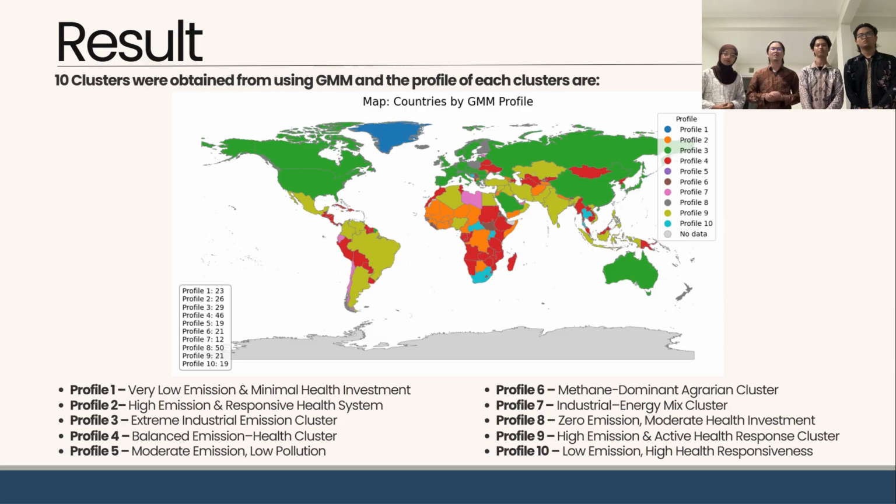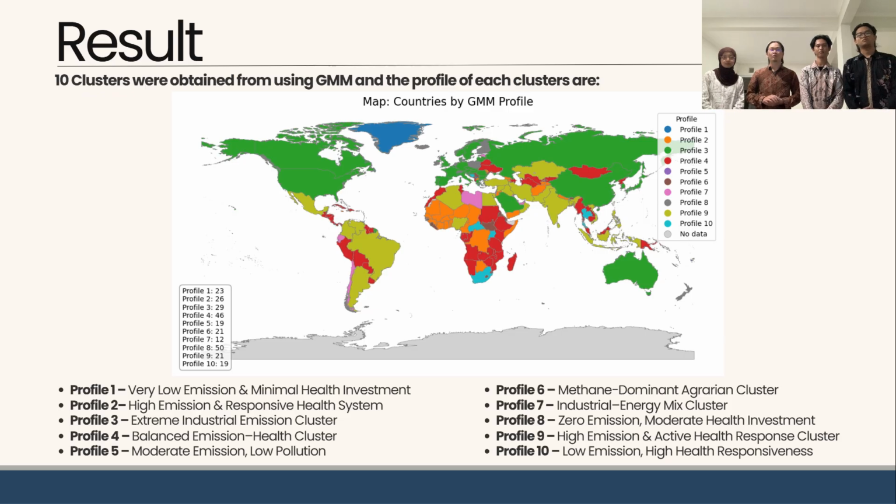And here are the results of our analysis. We have 10 clusters that were obtained from using GMM, and the profile of each cluster is: Profile 1, very low emission and minimal health investment; Profile 2, high emission and responsive system; Profile 3, extreme industrial emission cluster; Profile 4, balanced emission health cluster; Profile 5, moderate emission low pollution; Profile 6, methane dominant agrarian cluster; Profile 7, industrial energy mix cluster; Profile 8, zero emission moderate health investment; Profile 9, high emission and active health response cluster; and lastly, Profile 10, low emission, high health responsiveness.